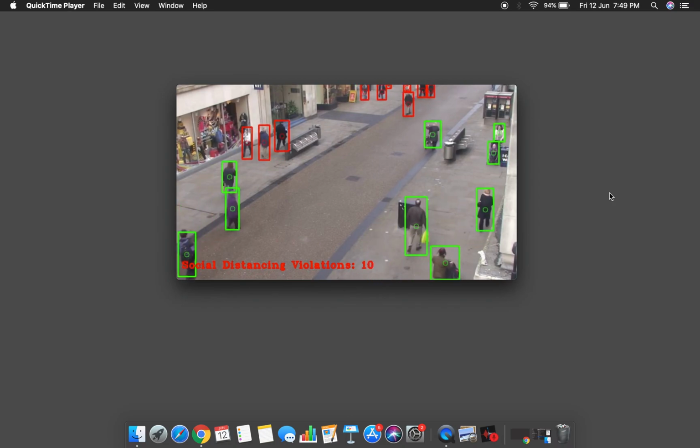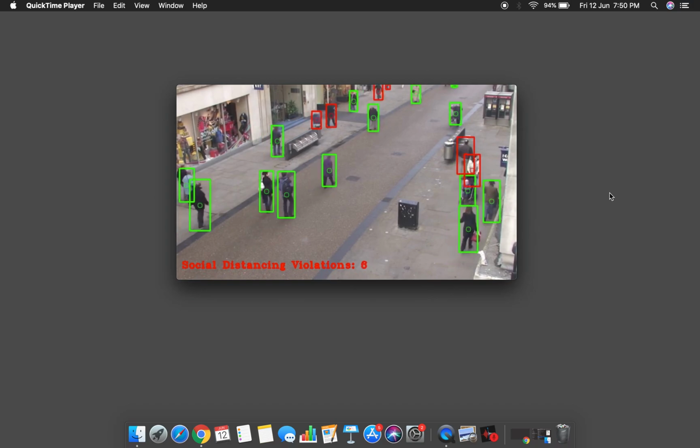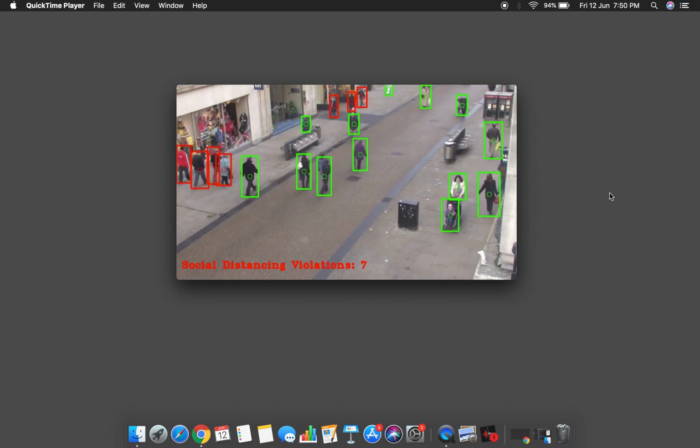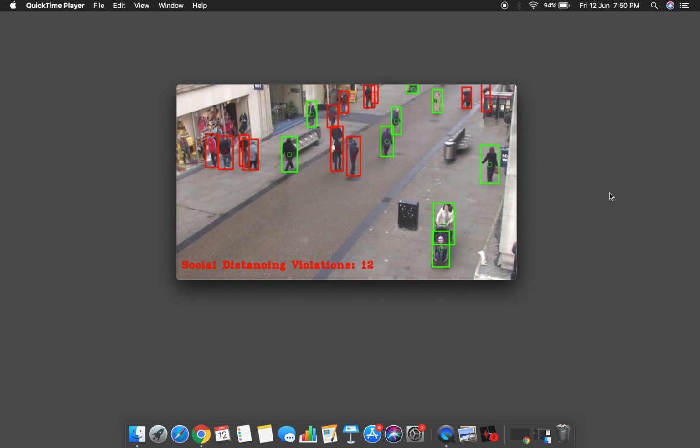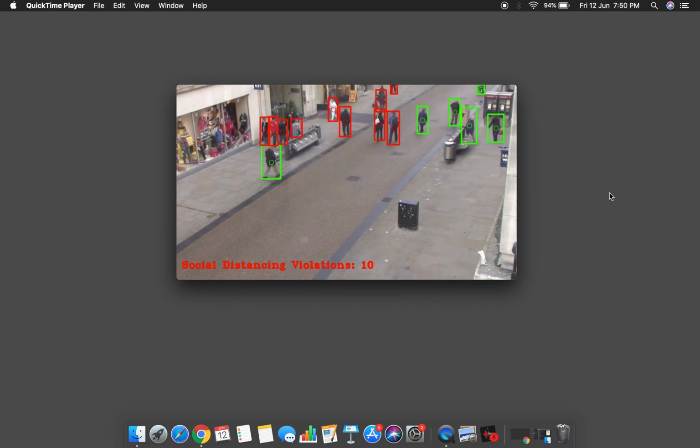So, as you can see, objects far away from each other are tagged green, while the ones violating the social distancing norms are tagged red. You can even see the total number of people violating this norm at any given point in time.